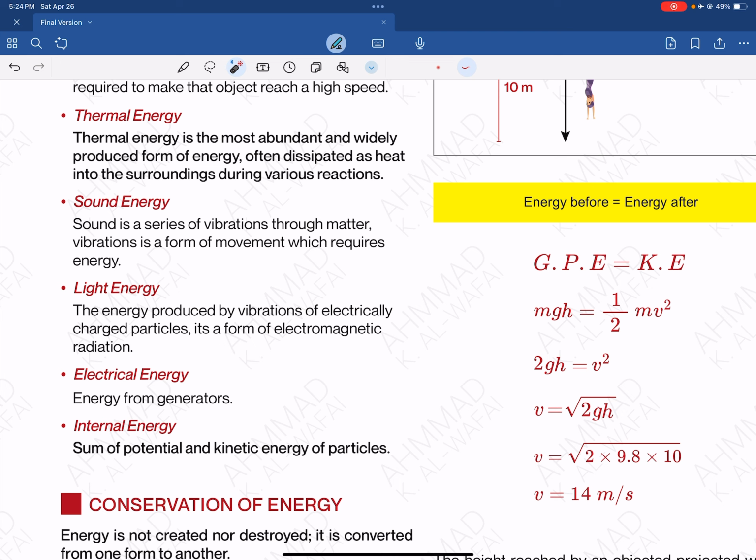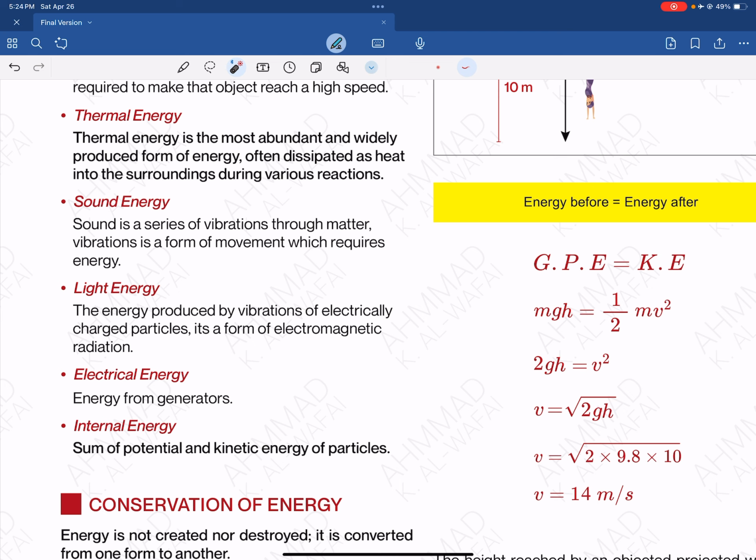You should know that inside of magnets, there is something called magnetic potential energy, where we could get the electrical energy from. And then this is the internal energy. You need to know the definition. What is it? It's the sum of potential and kinetic energy of particles. So whenever you're defining internal energy, it considers the sum of the potential energy and the kinetic energy of the particles.